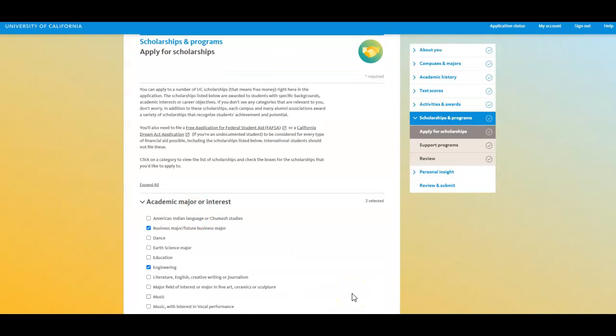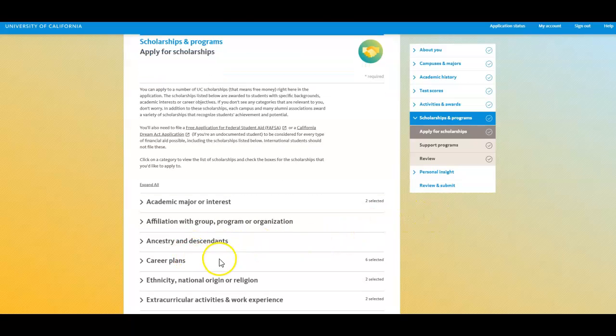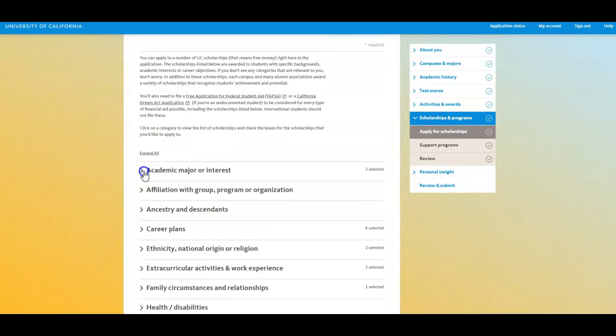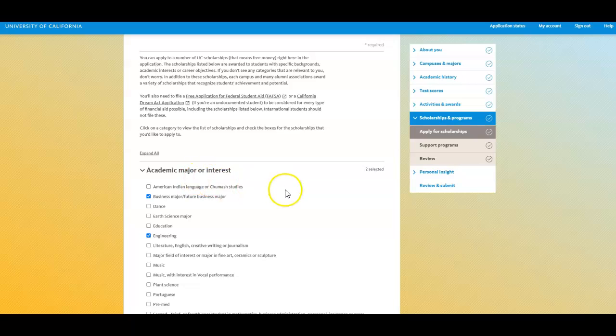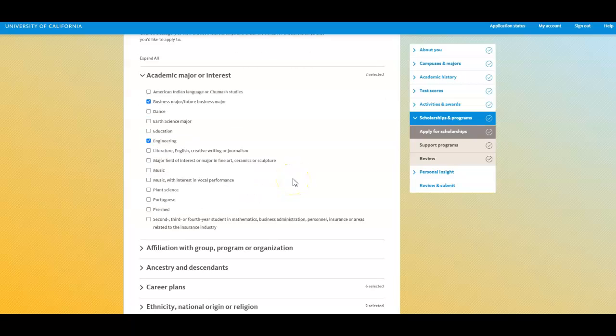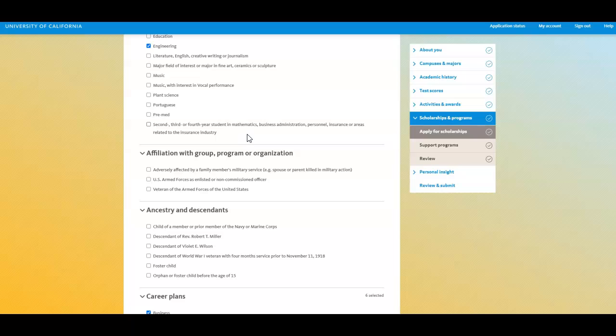You can apply for a number of scholarships right here in this UC application based on your specific background, your academic interests, your career plans. So there's a number of categories here. Within the categories, you can see options that may apply to you, and we would certainly highly recommend that you choose those that are applicable to you within each section. Maybe we'll expand all so that it's easier for us.